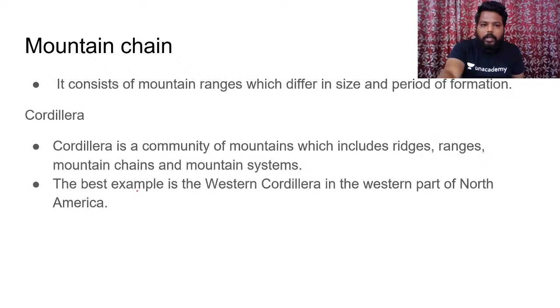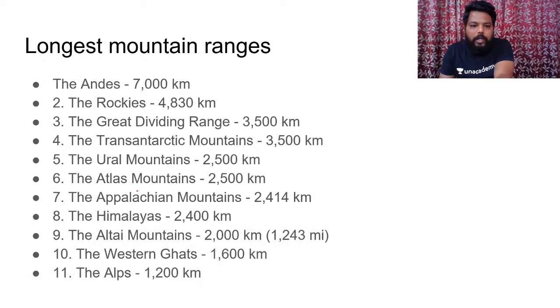Clear? So a mountain chain: all the mountain ranges which differ in size and period of formation but are still present. Clear? If the entire region is dominated with ridges, different ranges, different systems, they are considered mountain chains. So these are simple terms which you have to remember at least. Please try to locate all these mountain ranges. Please make a note of all this.